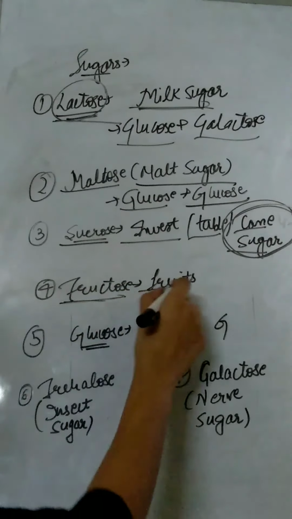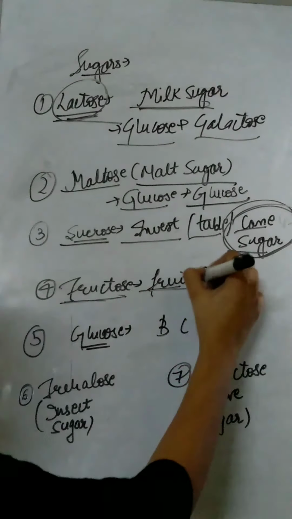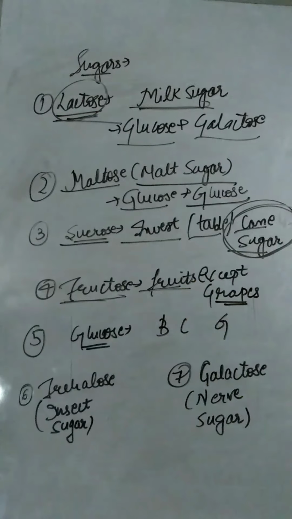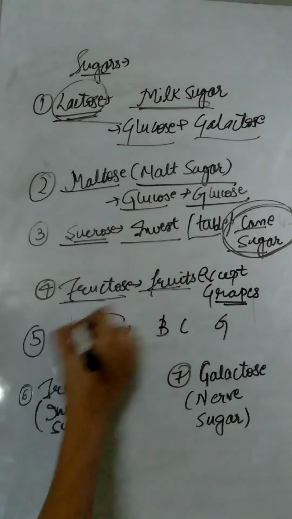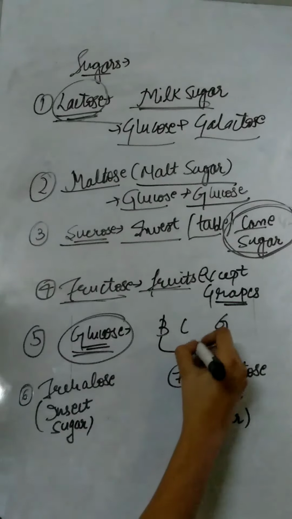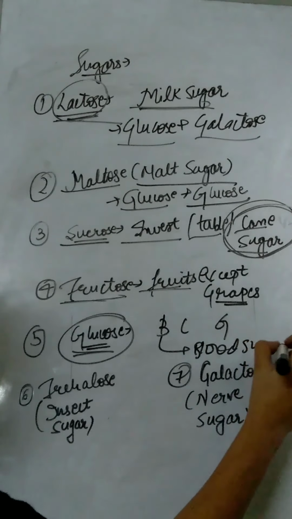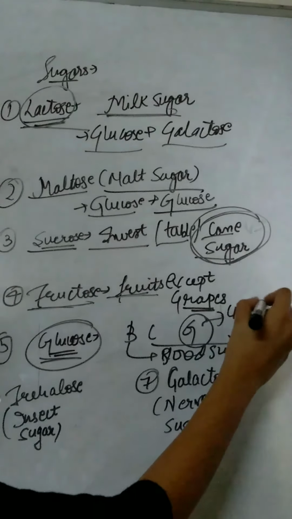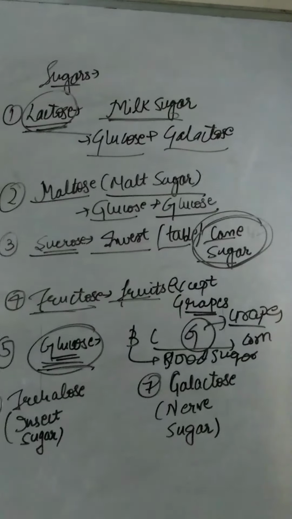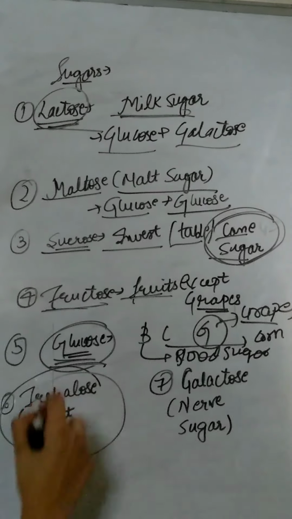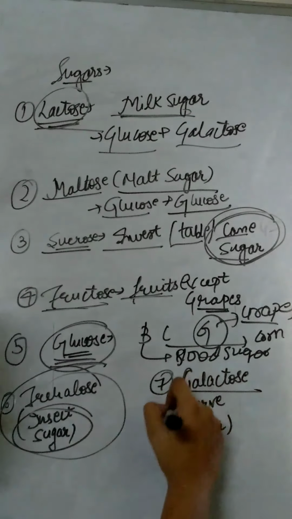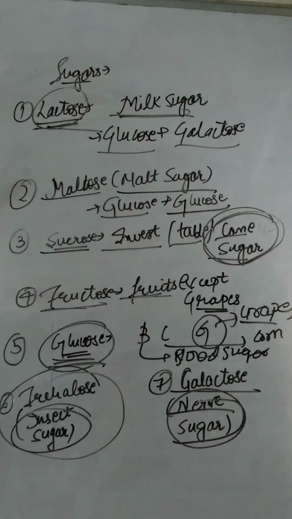Next one is fructose, also known as fruit sugar, as it is found in all fruits except grapes. Next one is glucose. It is also known as blood sugar, corn sugar and grape sugar, as in grapes it is found. Next one is trehalose. It is also known as insect sugar because it is found in the hemolymph of insects. Next one is galactose, also known as nerve sugar because it is found in the myelin sheath of nerve fibers.